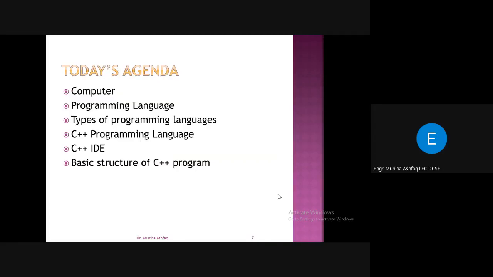Today's agenda is that we will have a little introduction of what a computer is, and what the organization of the computer is, and what a programming language is, what the different types of programming languages are, and specifically what the C++ programming language is, what its features are, and then for doing programs in C++, we will talk about the IDE, Integrated Development Environment, and then we will look into the basic structure of a C++ program.